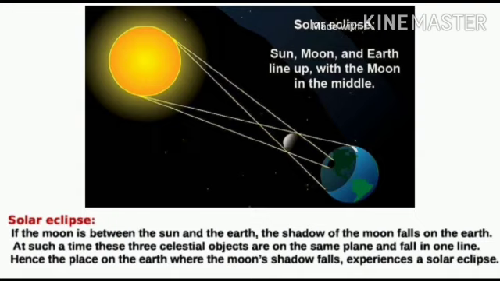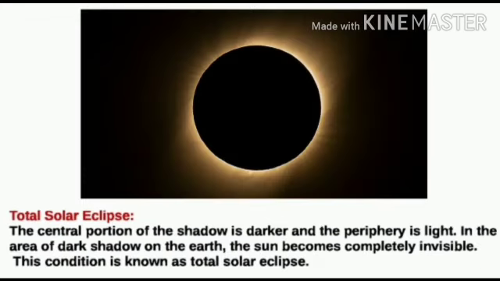What is solar eclipse? If the moon is between the sun and the earth, the shadow of the moon falls on the earth. At such a time, these three celestial objects are on the same plane and fall in one line. Hence, the place on the earth where the moon's shadow falls experiences a solar eclipse. This shadow is of two types. The central portion of the shadow is darker and the periphery is light. In the area of dark shadow on the earth, the sun becomes completely invisible. This condition is known as total solar eclipse.